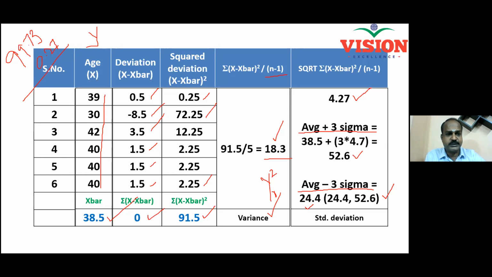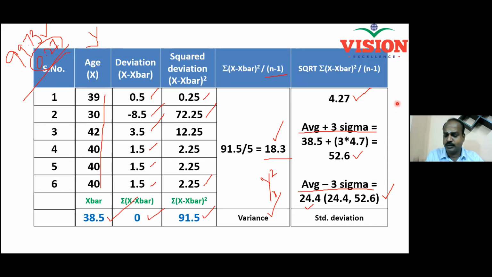And you will be surprised to see all these rules are working beautifully. See here, half of you are above 38.5, and approximately half of you will be below 38.5, and almost all of you will be in this age group of 24 to 53, except the two people who raised their voice, and they come under this 0.27%. So once you understand this, you can predict about any population just by taking a small sample.